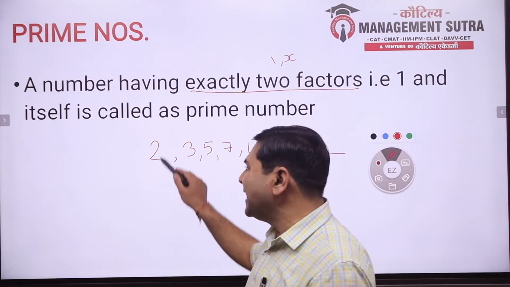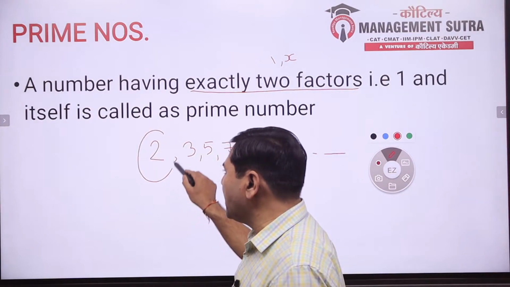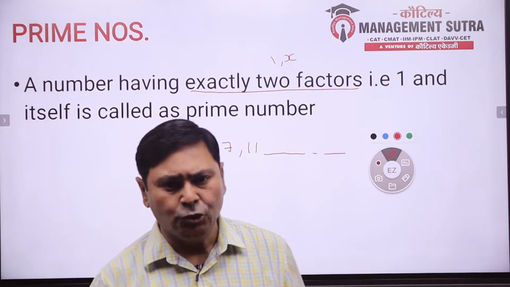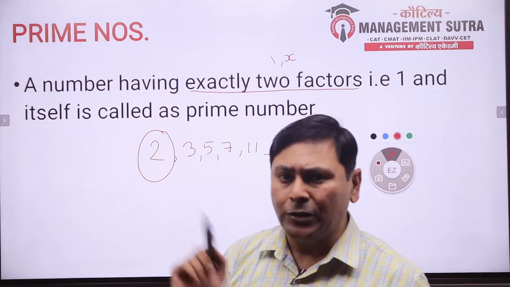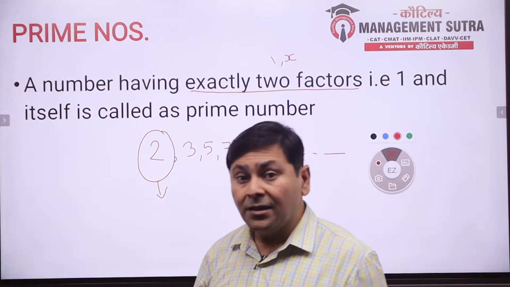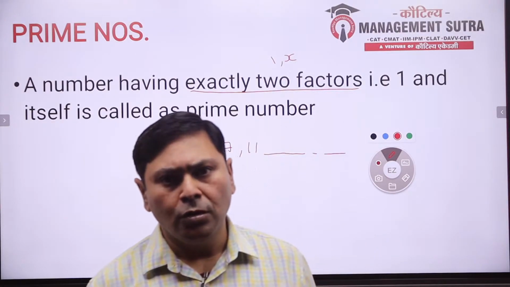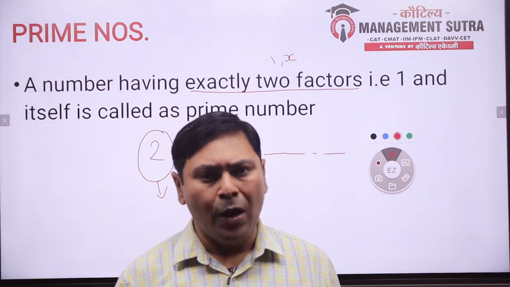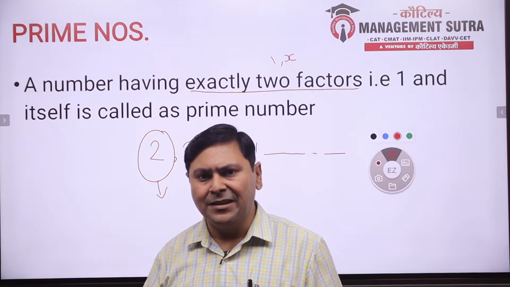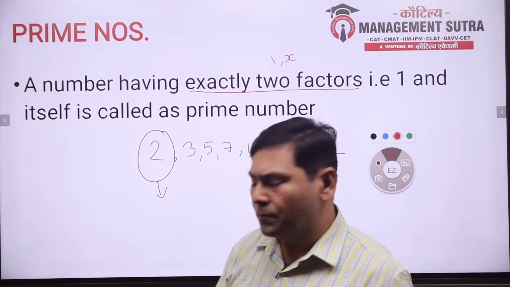Universally, there is only 1 even prime number. Between 1 and 100, 1 and 1000, 1 and infinity, there is only one prime number that is even, and that prime number is 2. Universally, only 1 even prime number is there, and this even prime number is 2. Clear?